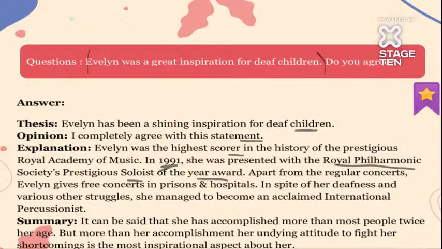It can be said that she has accomplished more than most people twice her age. But more than her accomplishment, her undying attitude to fight her shortcomings is the most inspirational aspect about her. So what were her shortcomings? Nothing, but she was deaf. It is very difficult for a deaf person to play music, but still she managed to do it, and she mastered so many instruments.